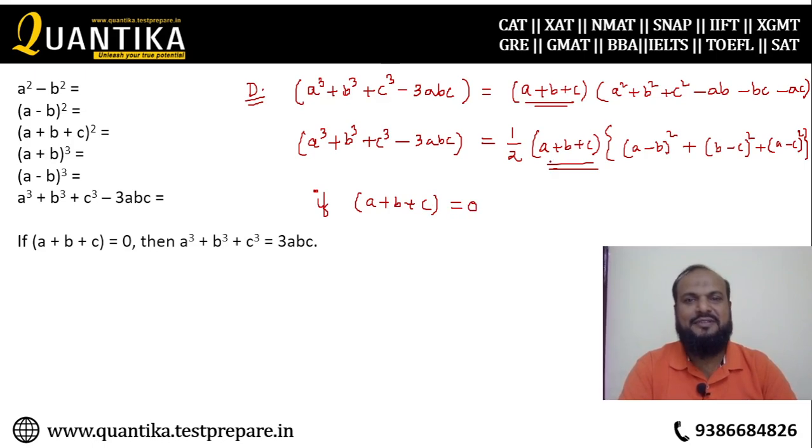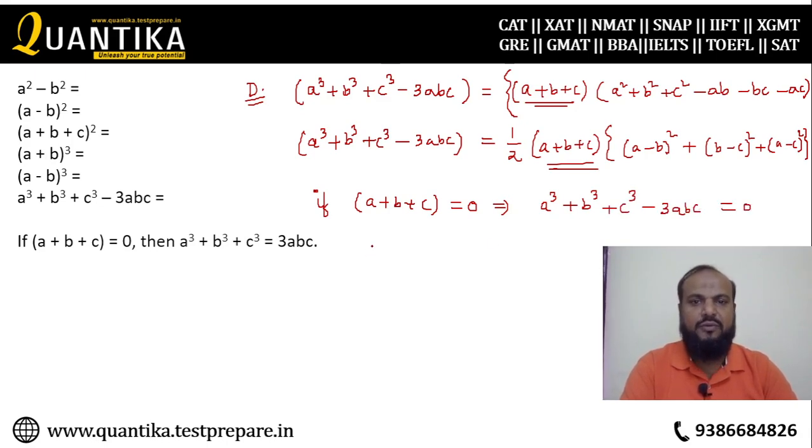If a plus b plus c is 0, the right hand side becomes 0. So what will happen? a cube plus b cube plus c cube minus 3abc becomes 0, and that will give you a cube plus b cube plus c cube is equal to 3abc.